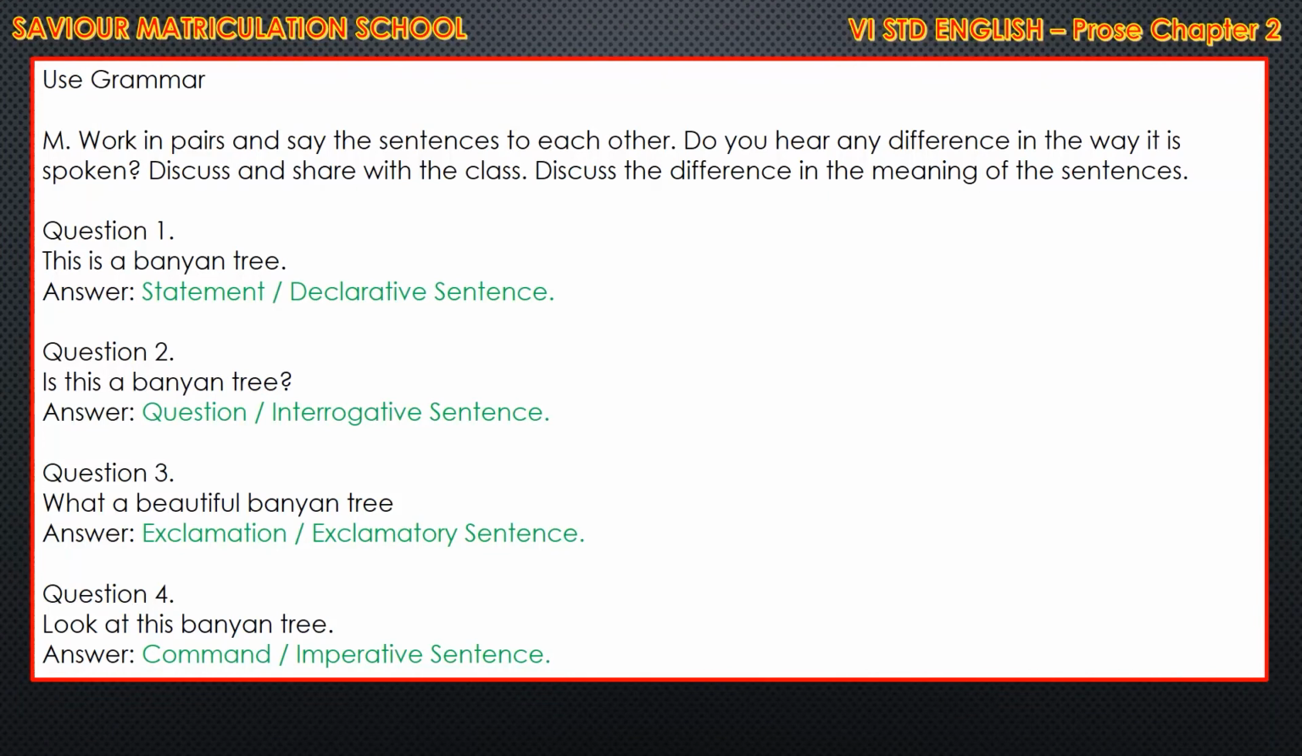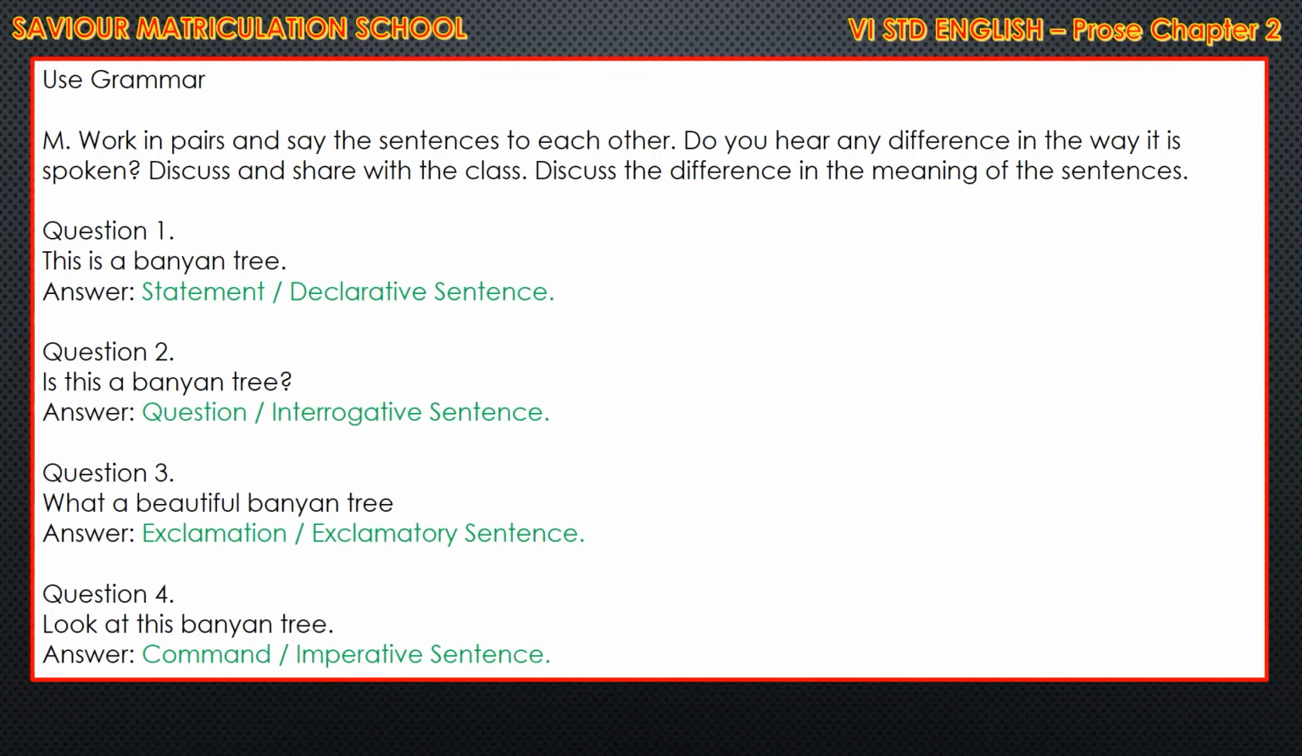Then M. Work in pairs and say the sentence to each other. Do you hear any difference in the way it is spoken? Discuss and share with the class. Discuss the difference in the meanings of the sentences. Question 1. This is a banyan tree. That is, this sentence ends with a full stop. So it's a statement or it can be said as a declarative sentence. What is the answer, children? Statement or a declarative sentence because it ends with a full stop.